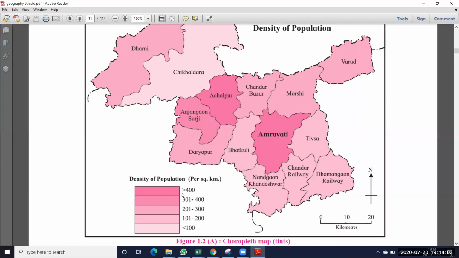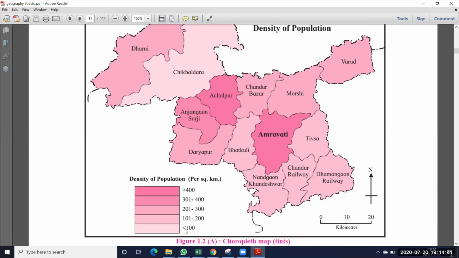So what is population density? Suppose one square kilometer is a square box. How much population is there in that square? That we call per square kilometer. In one square kilometer, how much population is there? That is what we calculate. Here the lowest value is 100 and the highest value is 400. That means we can understand how many people, how much population, is in that one square kilometer. 400 people are there in that one square kilometer.